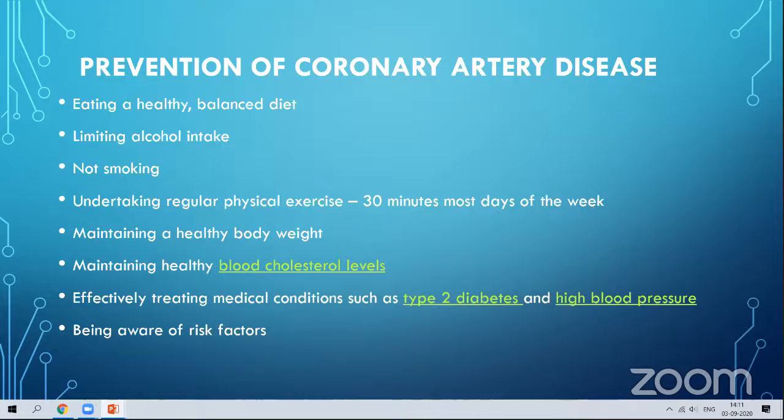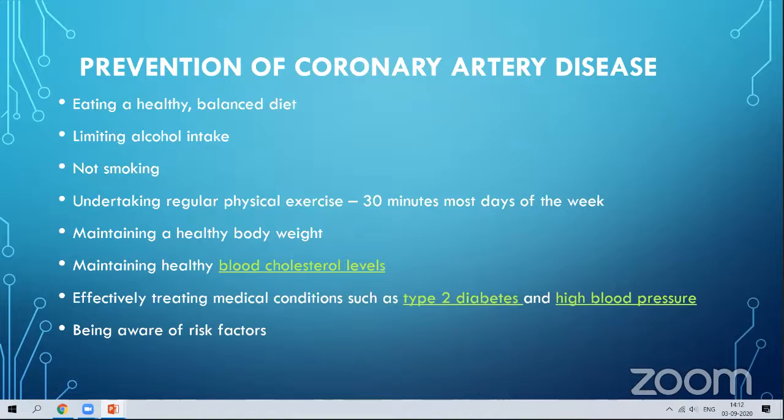Physiological changes in our body will occur through regular physical activities, so it will also help in reducing coronary artery diseases. Maintain a healthy body weight. Body weight directly influences artery diseases, because excess body weight directly enhances the lipid profile levels in our body.